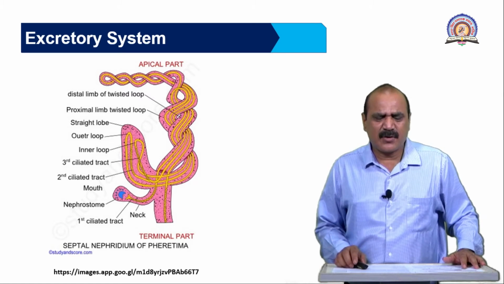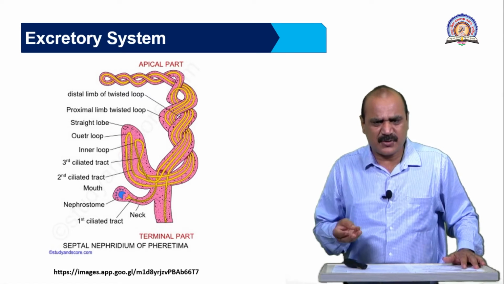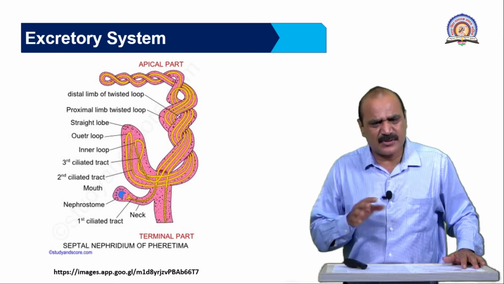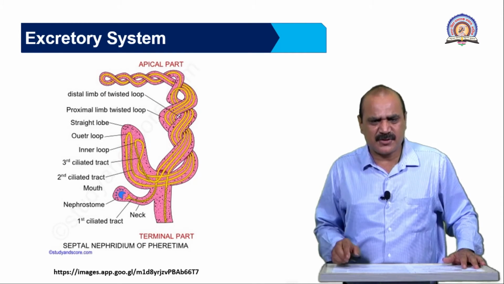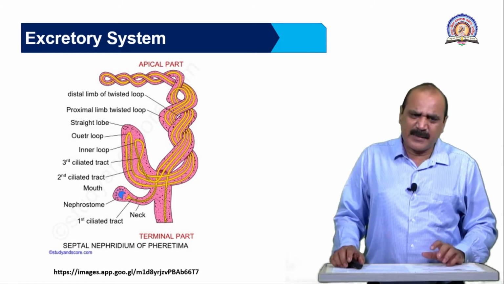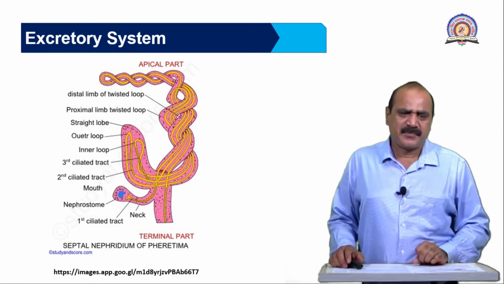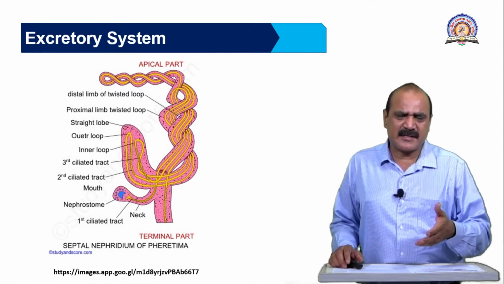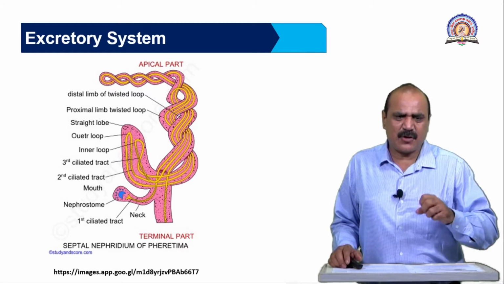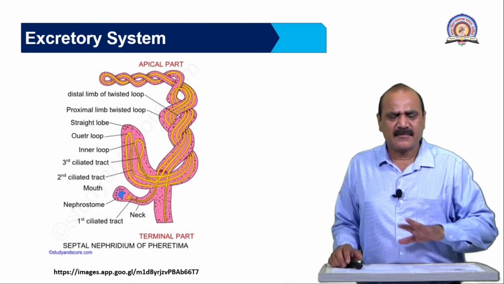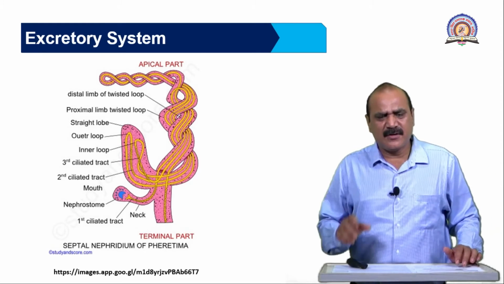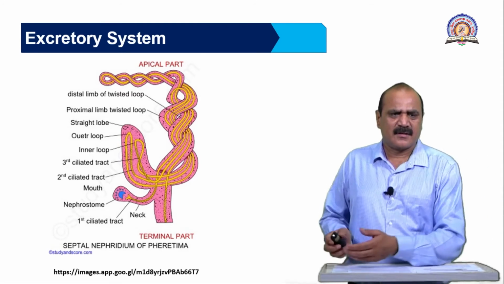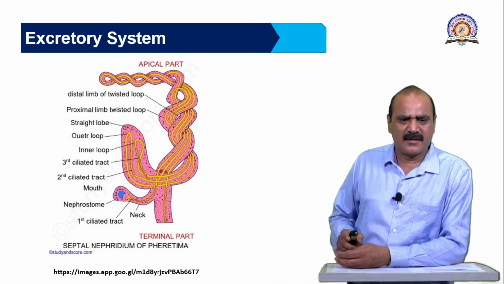During that, a number of processes take place, namely selective reabsorption and tubular secretion. Selective reabsorption means what? Selected materials get absorbed into the body, and toxic materials are not absorbed; they are released to the external environment through the body of the nephridia.